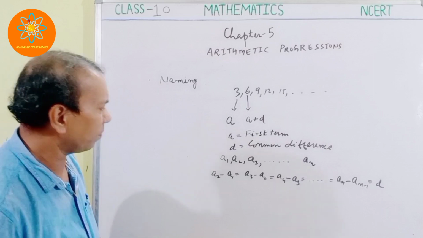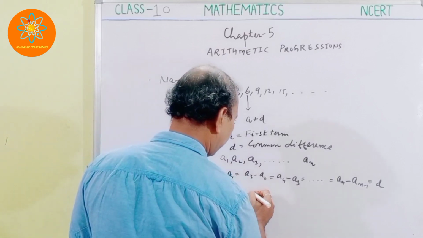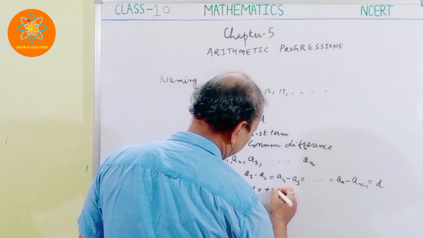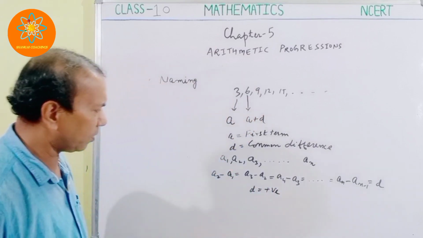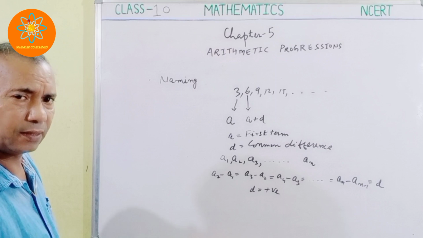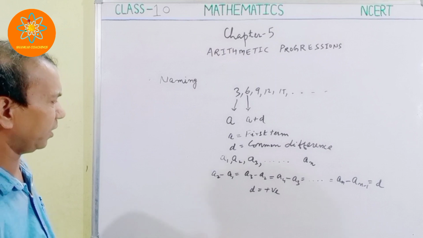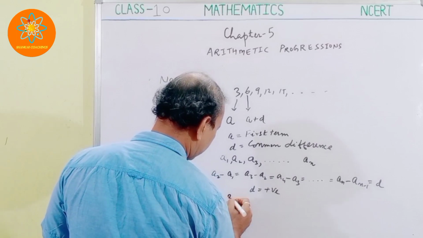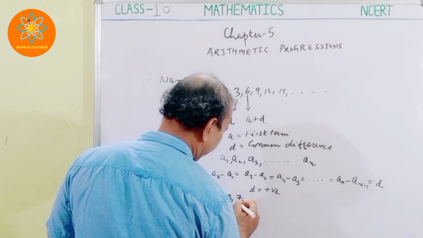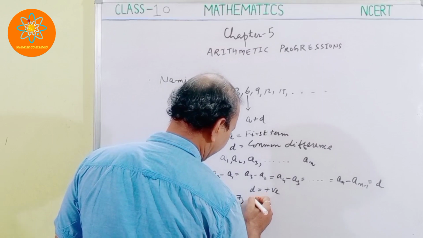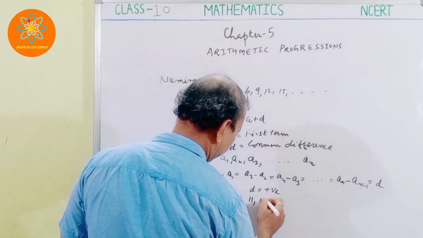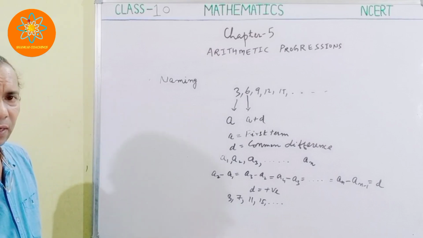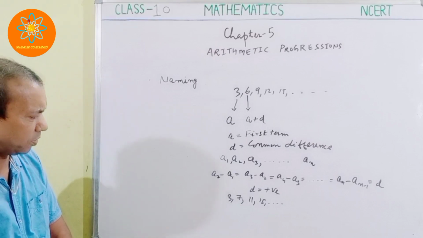For example, suppose D is positive. Then the progression will be like this: 3, 7, 11, 15 and so on. You will find that the common difference D is positive.